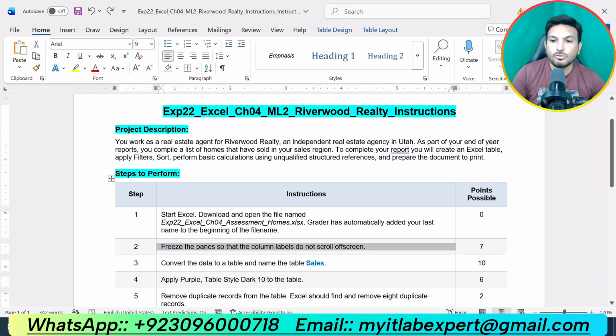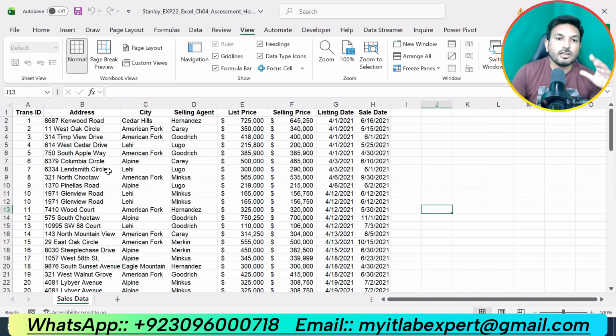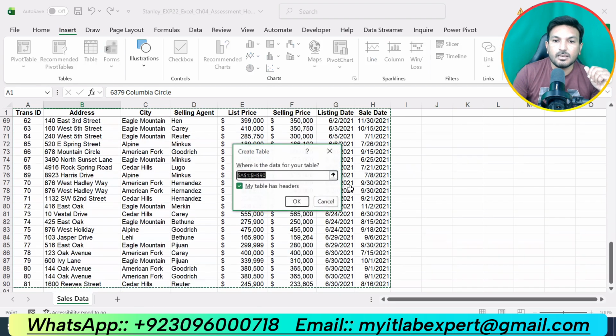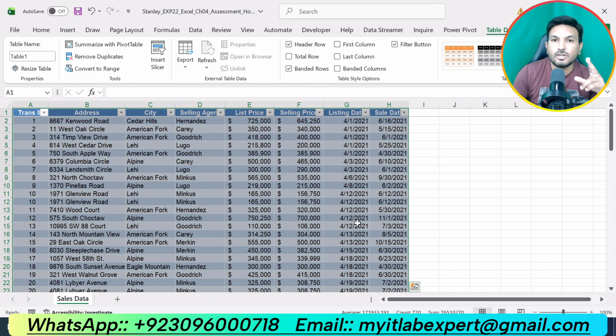Now we are supposed to do the next step, step number 3. Convert the data to a table and name the table Sales. So now we are supposed to convert all of this data into a table. Then we are supposed to give a name to the table. So click anywhere in the data, click the Insert tab and click Table. Click OK. Now you can see that we have converted all of the data into a table.